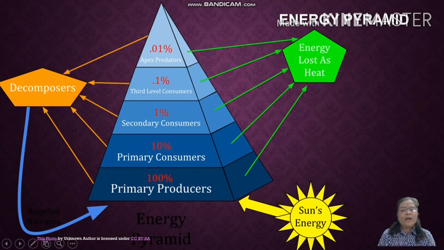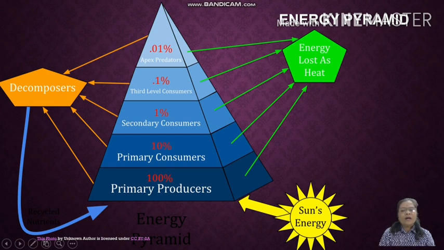Suppose in the producers 10,000 kilocalories are there, and then at the next level only 1,000 kilocalories of energy are there, because from the lowest level up to the highest level energy is decreasing.